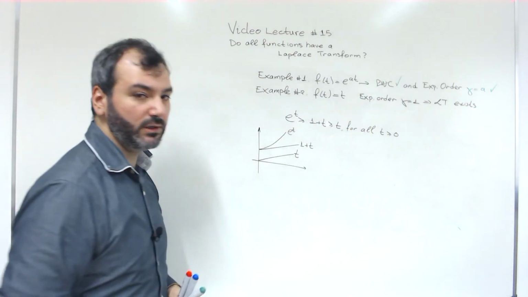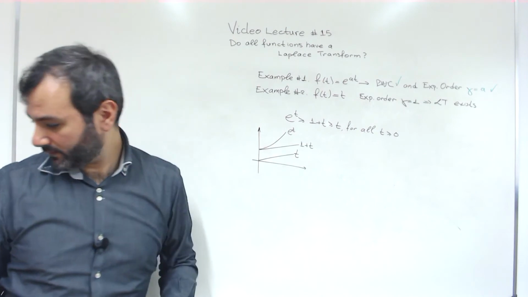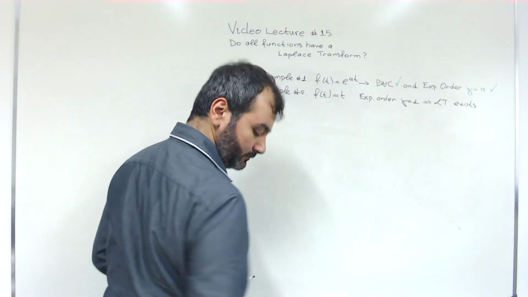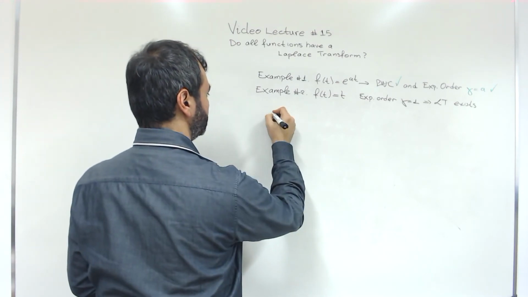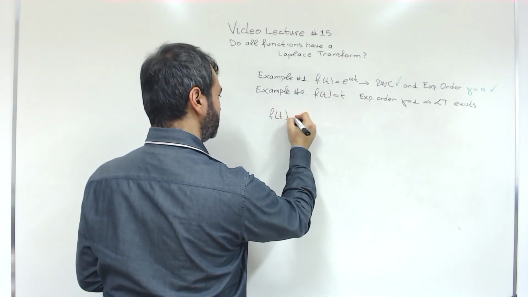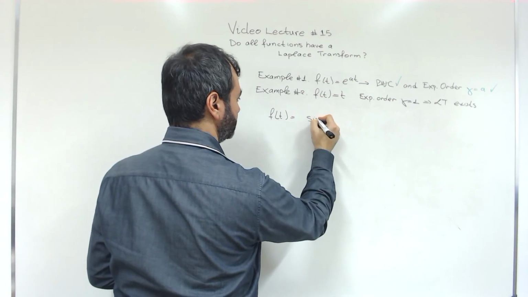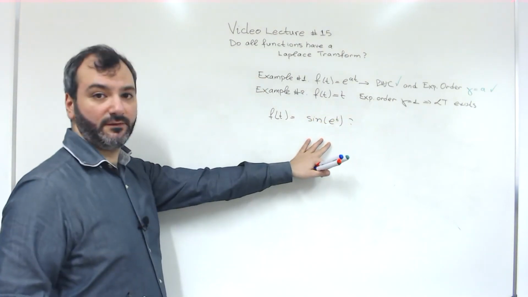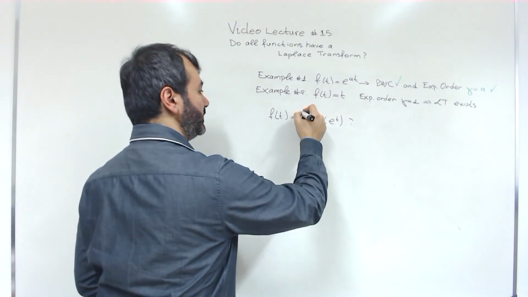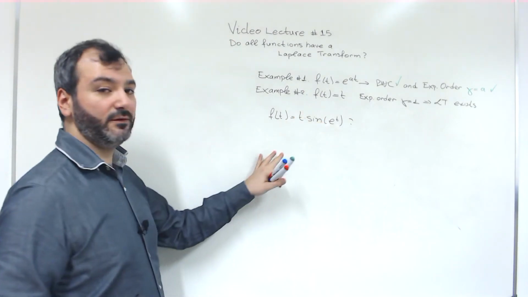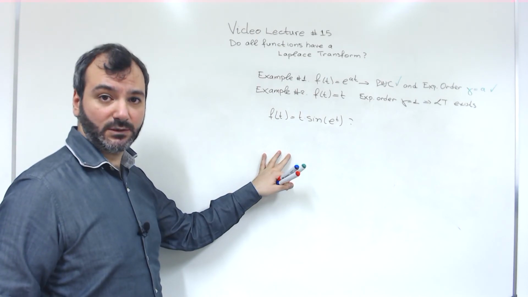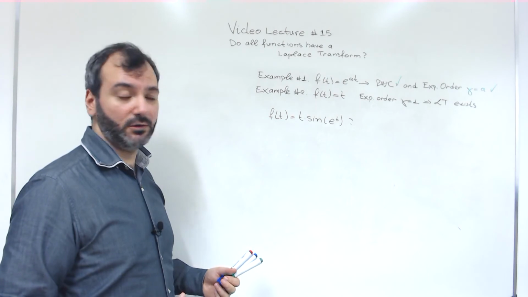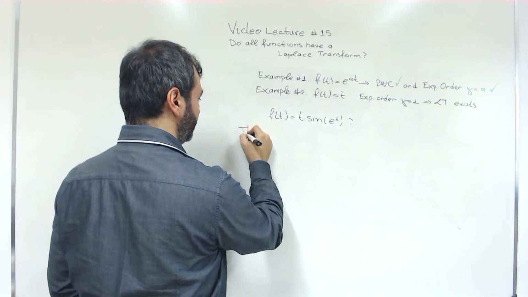But what about more difficult cases, like the following function, like this function? Does this function have an exponential order? And what about this function over here? Then there is a simple criterion that allows us to tell whether a function is of exponential order. And it goes like that.